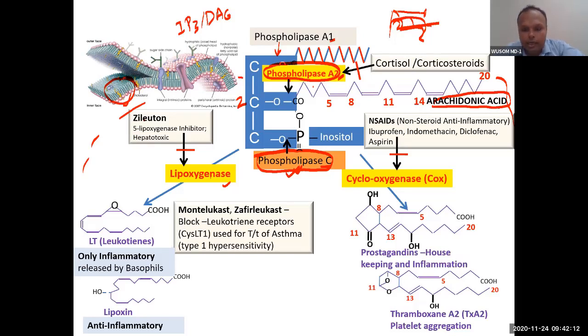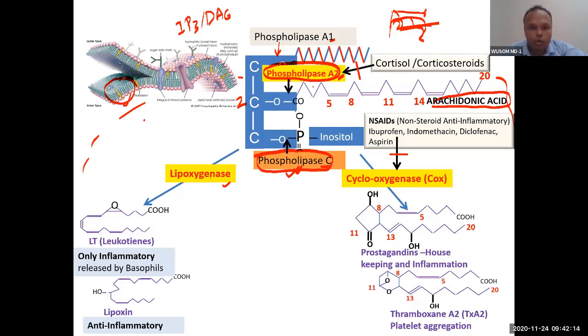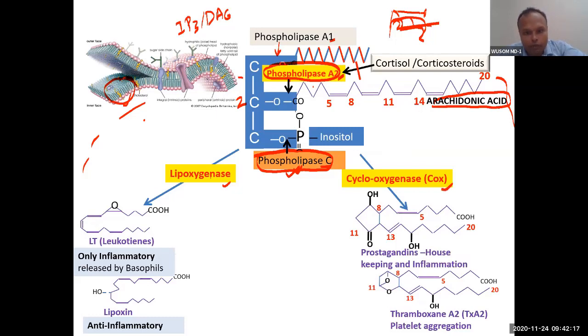One pathway is called the cyclooxygenase pathway. The other is called the lipoxygenase pathway. Why is it called cyclooxygenase? You can see cycle formation here, and also oxygen addition. This fatty acid is a long chain, and it folds like this. So there will be cycle formation, and there will be addition of a hydroxyl group like this.